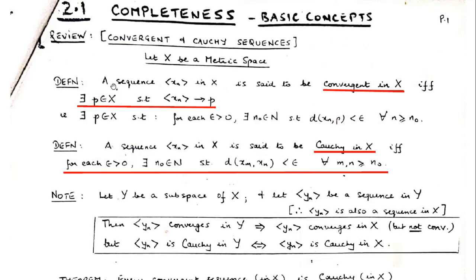In general, if this metric space X is a universal set, that is not a big issue. But if the points are coming from a universal set which is a superset of this metric space, in that case the issue can arise, and we would have to think about whether this point belongs to this metric space particularly, or is just outside the metric space but in the universal set.